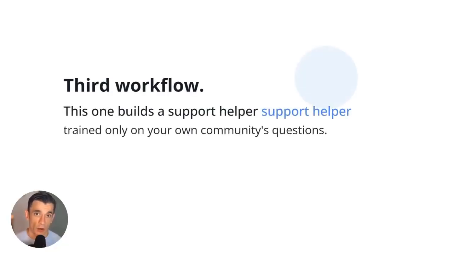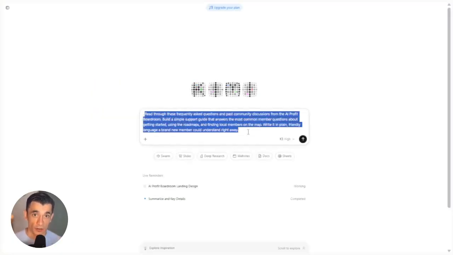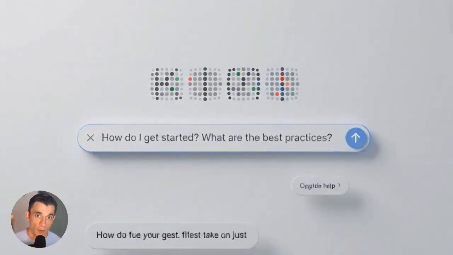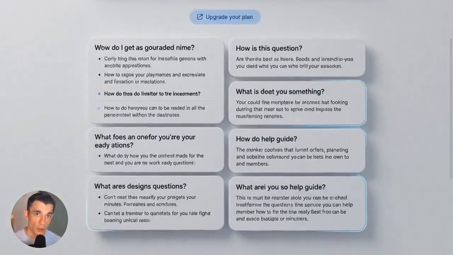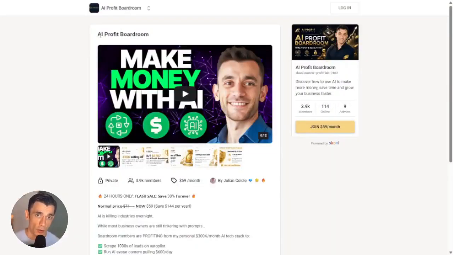This one builds a support helper trained only on your own community's questions. Here's the prompt. Read through these frequently asked questions and past community discussions from the AI Profit Boardroom. Build a simple support guide that answers the most common member questions about getting started, using the roadmaps, and finding local members on the map. Write it in plain, friendly language a brand new member could understand right away. The result is a ready-made help guide built entirely from real member questions that a new person can read start to finish in minutes.